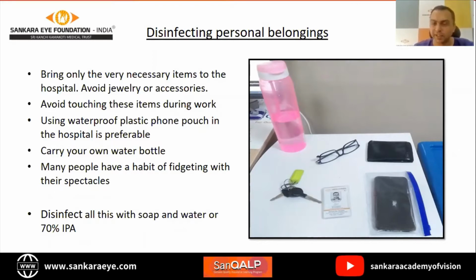But if it cannot be washed, obviously like your phone and maybe your wallet, you just wipe the surface with 70% alcohol. And if it is a sensitive thing like a phone, of course, don't completely drench it with isopropyl alcohol. You don't want it to get damaged. So these are the things. Avoid bringing anything beyond this as far as possible, and avoid jewelry, watches, all those things, accessories are quite avoidable.